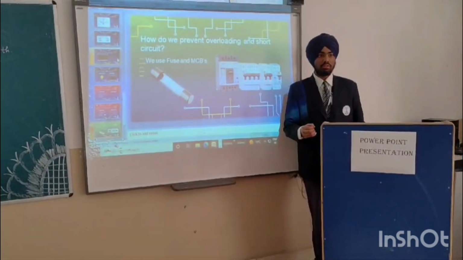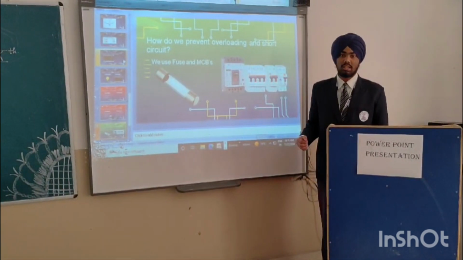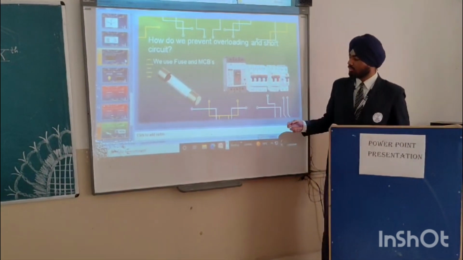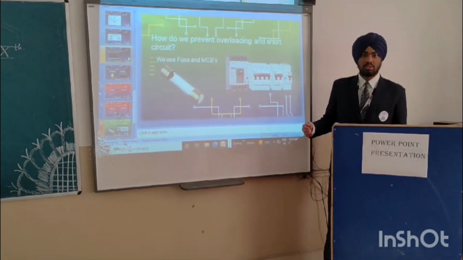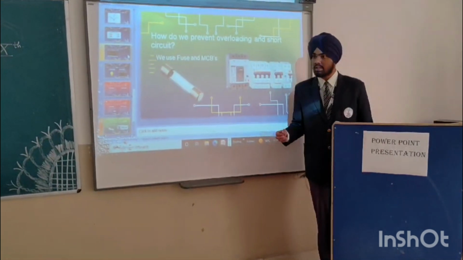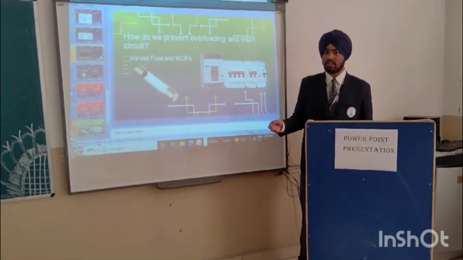We can use a fuse and MCB. What is a fuse? A fuse is a device that helps to limit the current in the electrical circuit. It is made up of a material which has a low melting point. When the current passes through, the fuse gets heated, and if the current flow is more than the fuse limit, the fuse breaks and cuts the whole circuit.